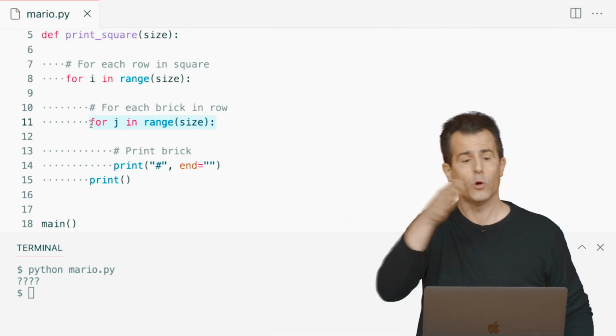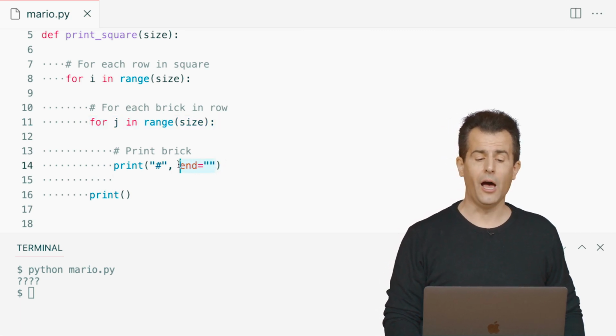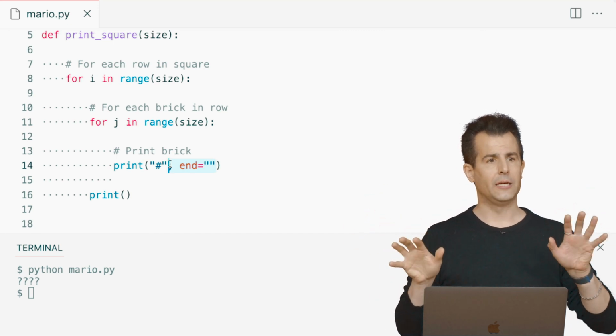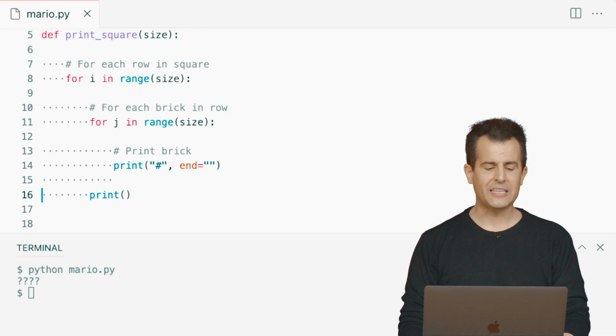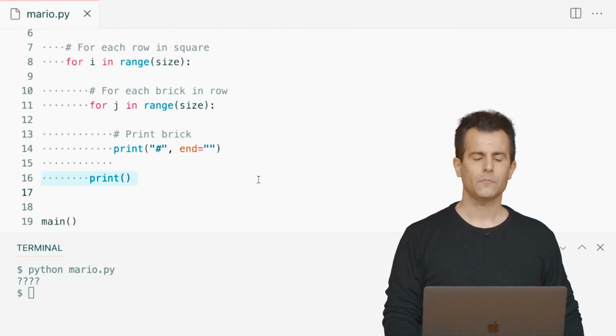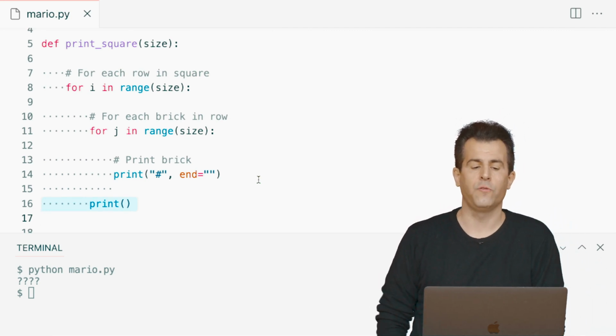1, 2, 3, 1, 2, 3, 1, 2, 3. But I don't want my cursor to keep moving to the next line while I'm on a row. So I'm just overriding that line ending. But let me ask a question of the group now. Why on line 16 do I have a print here all by itself? Why do I have a print all by itself?